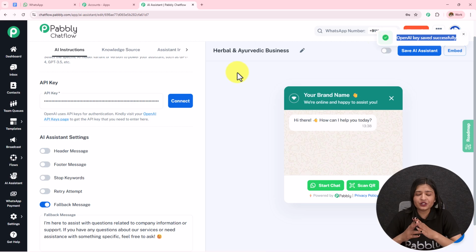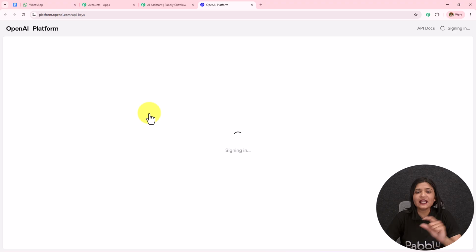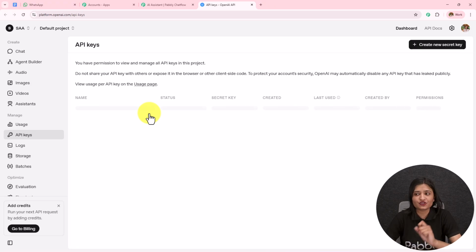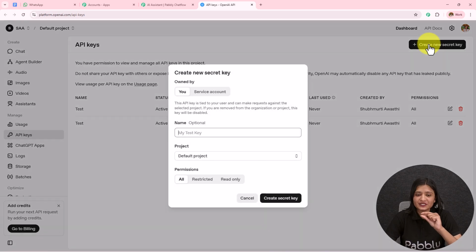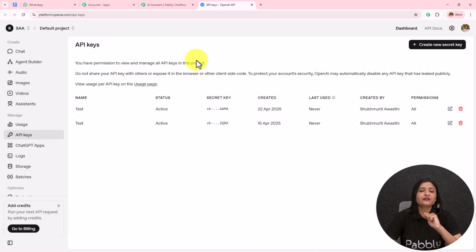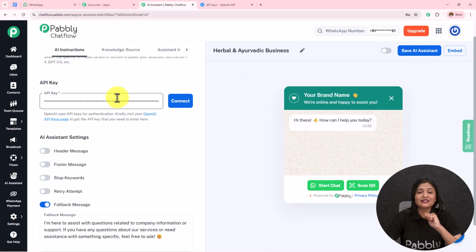Now it is important to understand that I am running an OpenAI paid account, and it is necessary that you also have the same. Now to get this API key, you have to click on this hyperlink, and you will be redirected to this page from where you have to get the new API token. For that, you have to click on this create new secret key. First, you have to provide the key name. So let's say the key is test. The project will be default project. The permissions will be all, and then you simply have to click on this create secret key. A new API token will be provided to you, which you need to copy and simply paste over here, and then click on this connect.